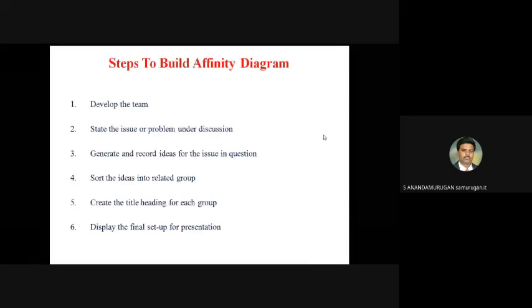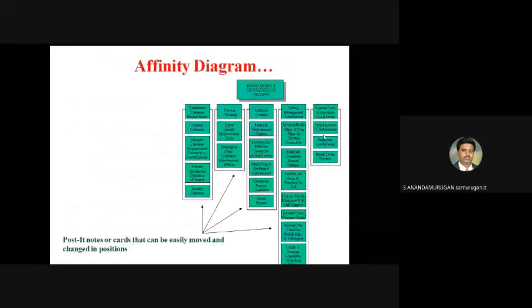Here is a sample affinity diagram. Every square box represents an idea. The ideas are grouped into a single group.